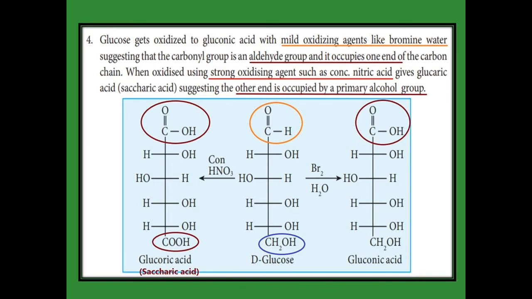It will be asked in one word. So when glucose is oxidized with a strong oxidizing agent, concentrated nitric acid, it changes to glucaric acid. Another name for glucaric acid is saccharic acid.